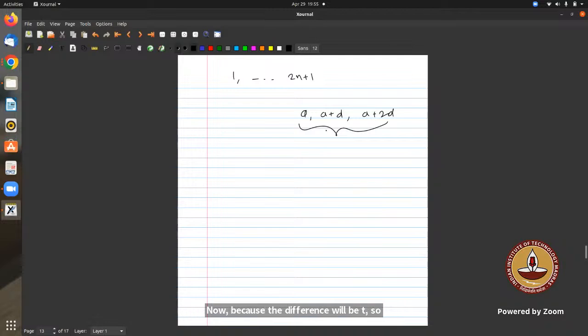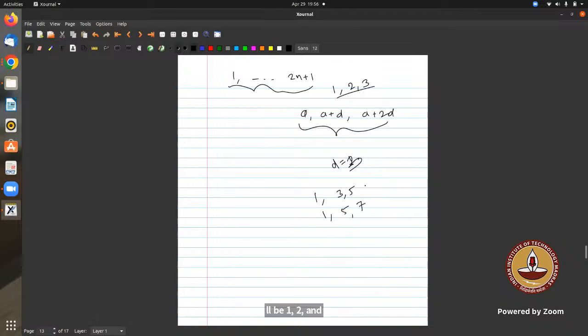In the progression, I can choose from this, right? Let's say if the difference is 1, then these numbers will be 1, 2, and 3. If the difference is 2, then it can be 1, 3, and 5. If the difference is 3, it will be 1, 4, 7. So as you change the difference, these are in AP.